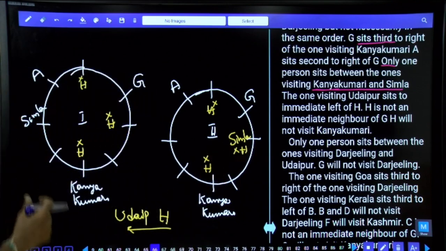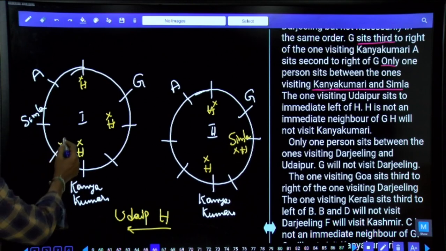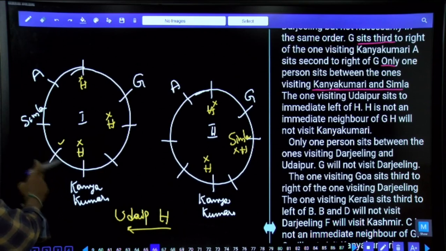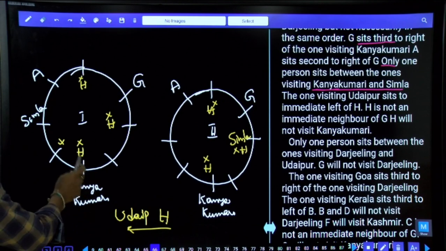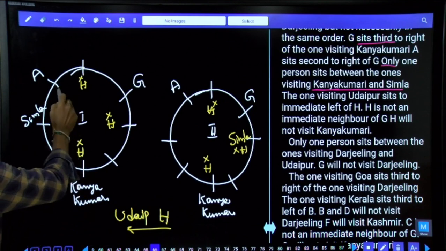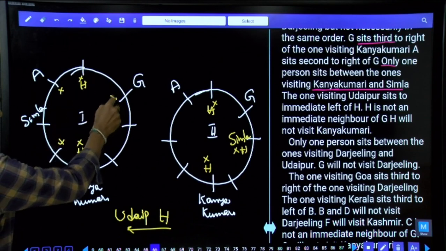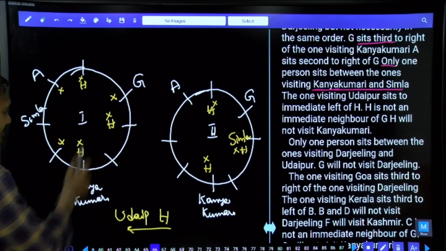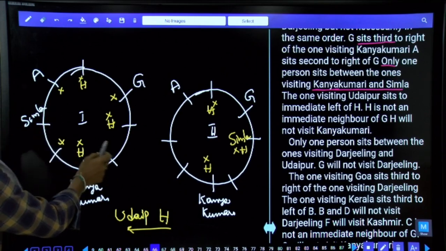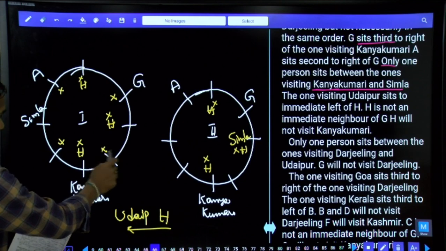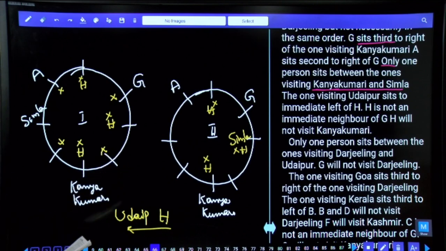And now we need to finalize this Udaipur and H. Now tell me whether H can be at this place. If H is here, then Udaipur and Simla must be in the same place, which is not possible. Hence H cannot be at this place. Are you following this one or not? H cannot be here, and it cannot be here as well. Then how many possibilities? If you take H at this place, then Udaipur and Kanyakumari must be in the same place, which is not possible. Isn't it?